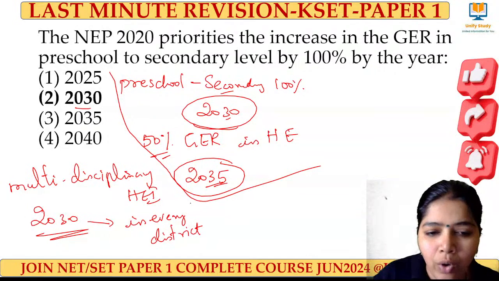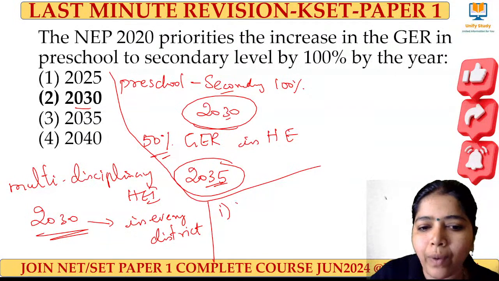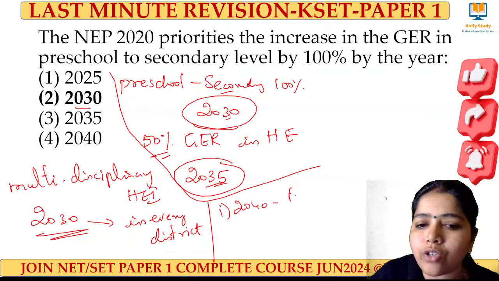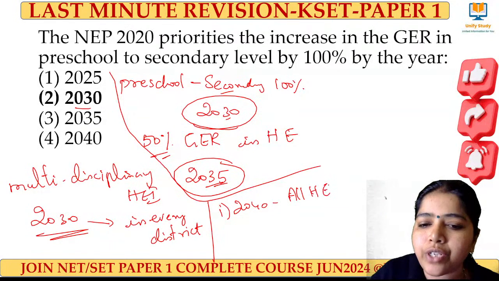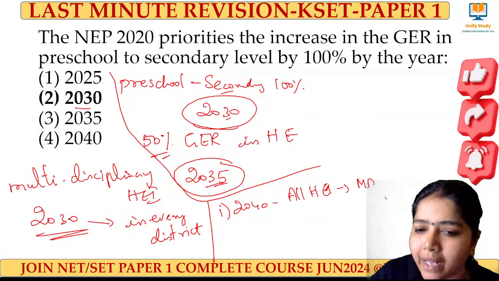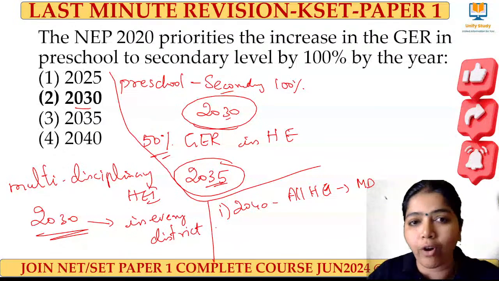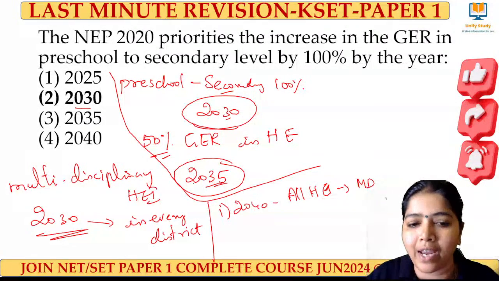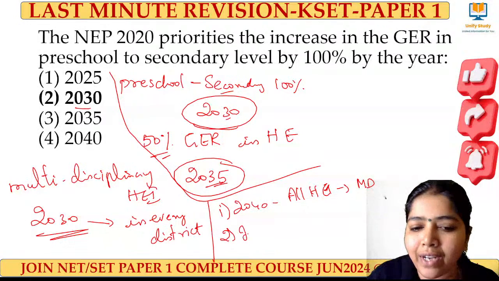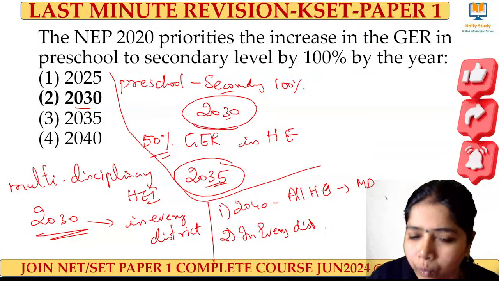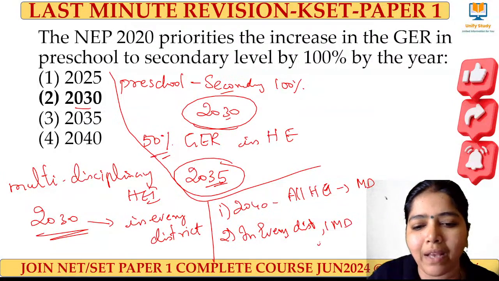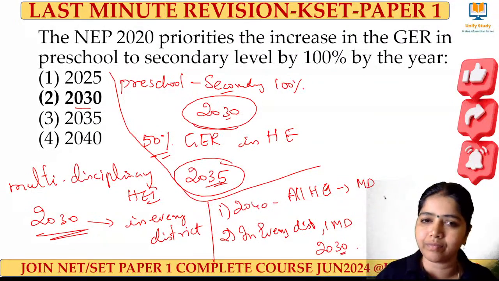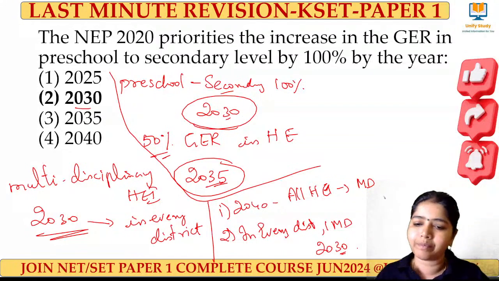There are two points. First point is by 2040, all higher education institutions will become multidisciplinary. This is the larger perspective, right? So before that, in every district, there should be one multidisciplinary institution by the year 2030. Clear? Thank you so much, Sudha ma'am. Thank you.